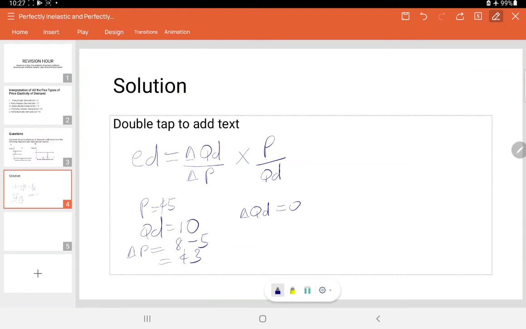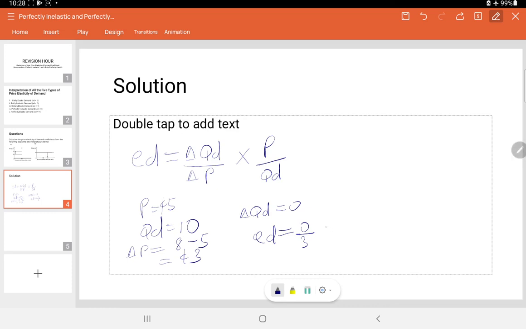Now, if we substitute these numbers into the formula, we have ED is equal to change in the quantity demanded, which was 0, divided by the change in price, which is 3. Now take note, if you have 0 divided by any number, the answer is 0.